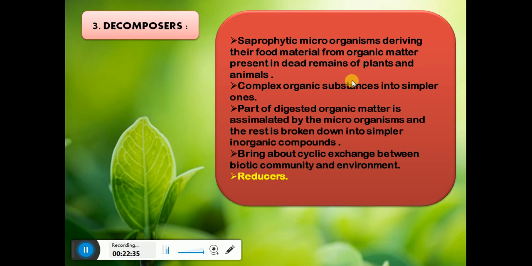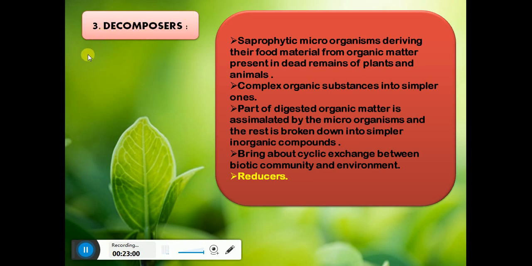So they are basically microorganisms, and they derive food material from the organic debris or material present in the soil. Complex organic substances are transformed into simple ones by the help of these decomposers. See, the name itself says that they do decomposition.